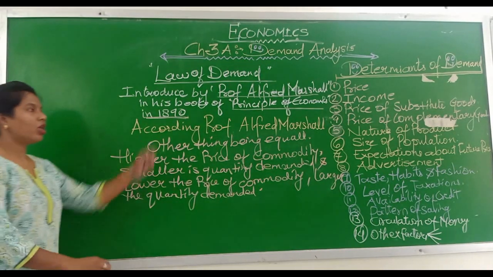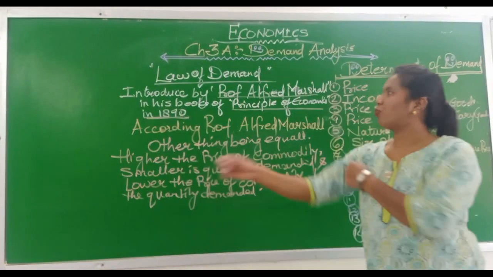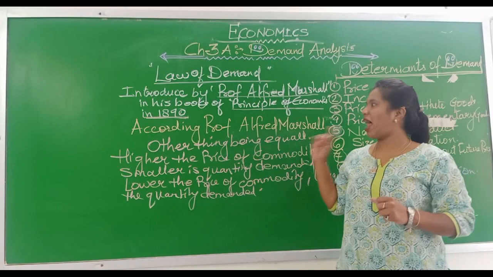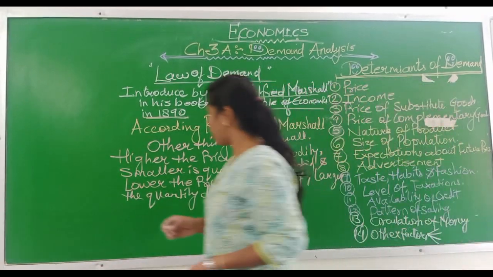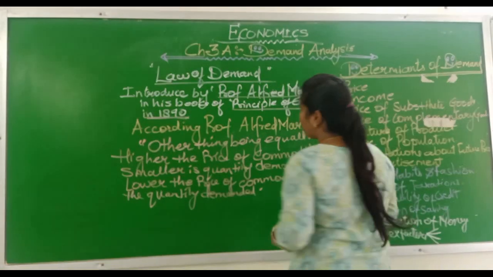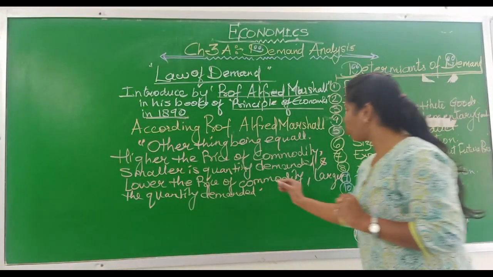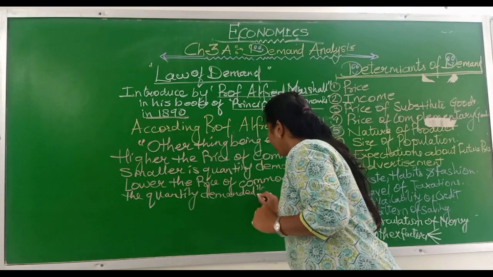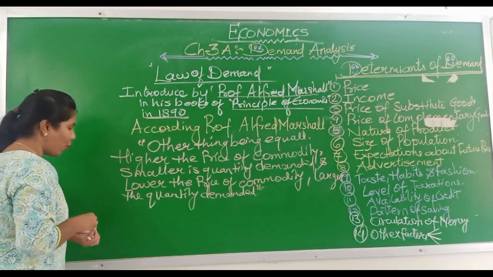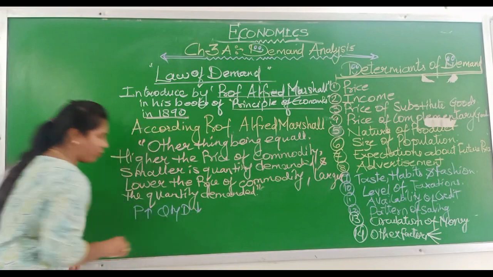Once again, this law was introduced by Professor Alfred Marshall in his book Principles of Economics in 1890. According to Alfred Marshall, other things being equal. What are the other things being equal? We will discuss that in the assumptions. Higher the price of a commodity, smaller is the quantity demanded. It means when prices are high, quantity demanded is less.